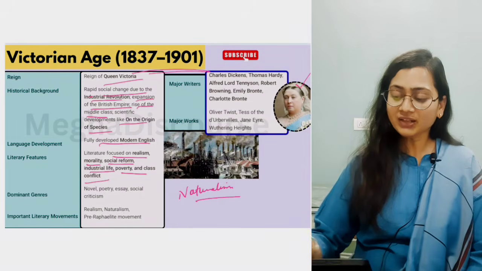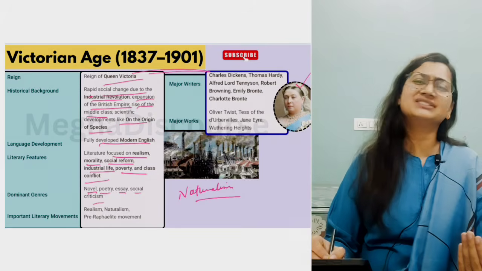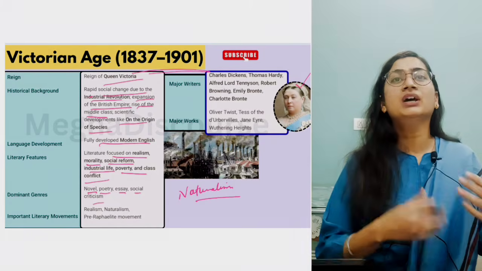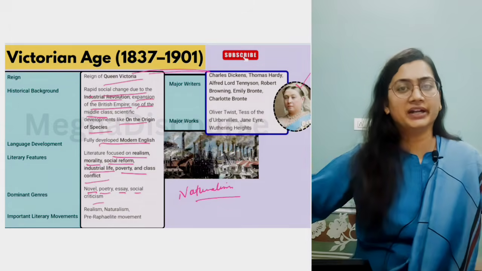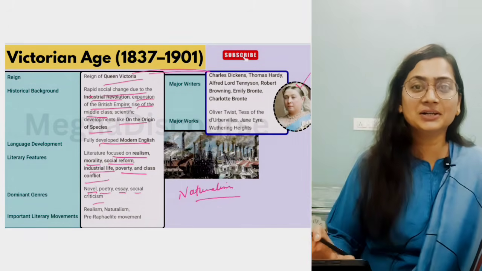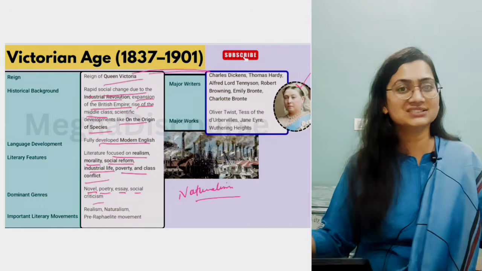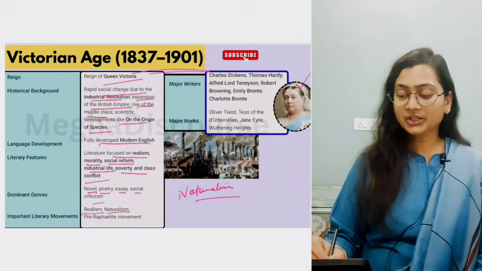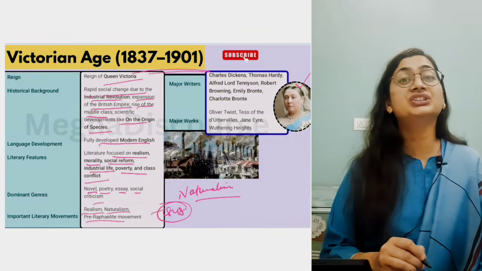Okay, now the novel is emerging, poetry, essay, social criticism is emerging, same as the previous one. Now there is more theory, like literary theory will come here. So it is dividing. Next one, not exactly here, but as you can say, after literary criticism, literary theory is coming. Then realism, naturalism, as I told you, the pre-Raphaelite movement happened in 1848 after D. G. Rossetti.